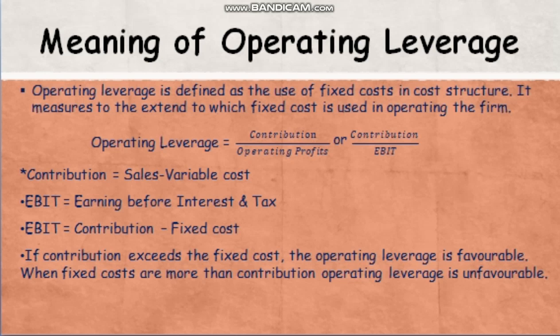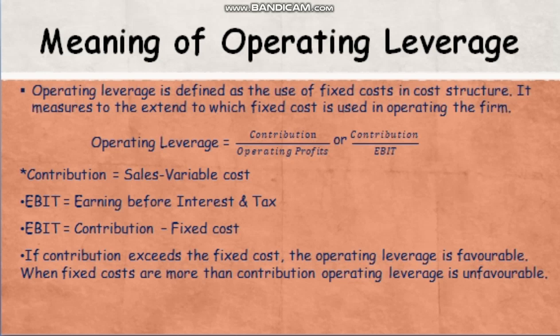If contribution exceeds the fixed cost, the operating leverage is favorable. And if the fixed cost is more than the contribution, then we call it unfavorable. So operating leverage is the use of fixed cost in cost structure, and it measures the extent to which fixed cost is used in operating the firm. It is calculated using contribution by operating profits or contribution by EBIT.